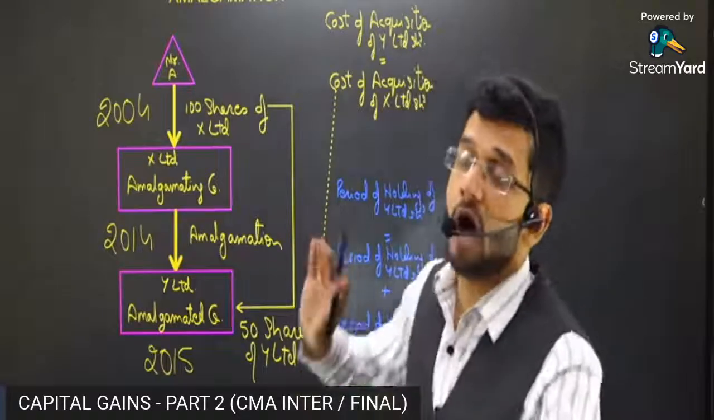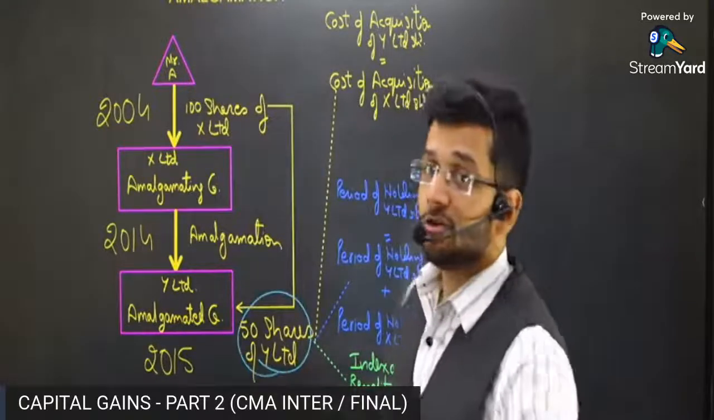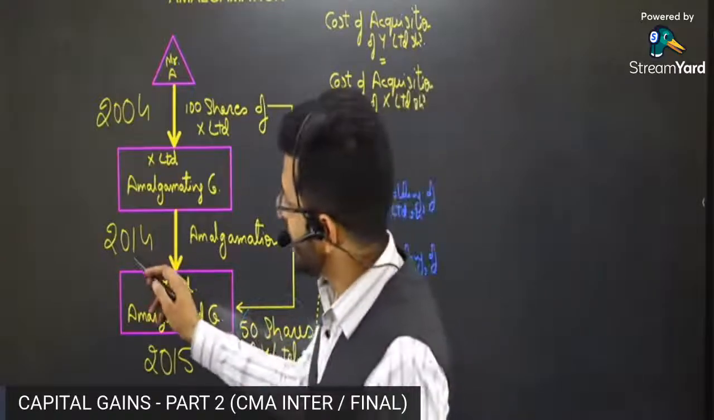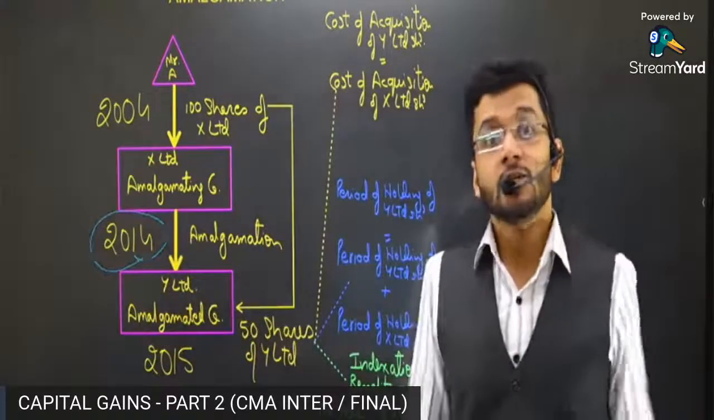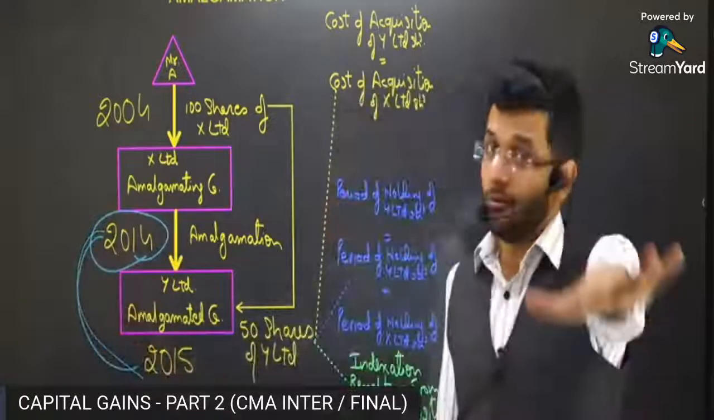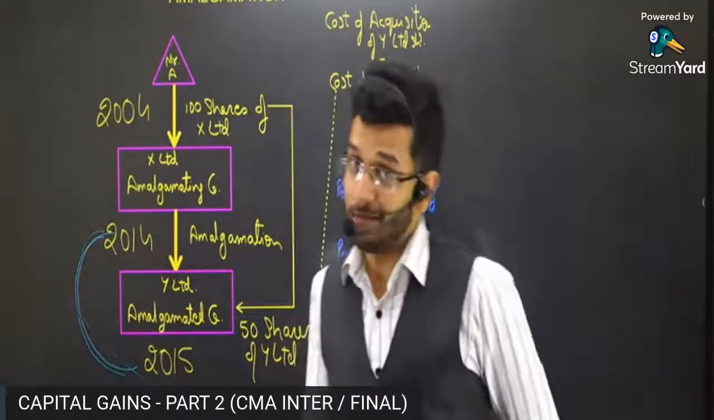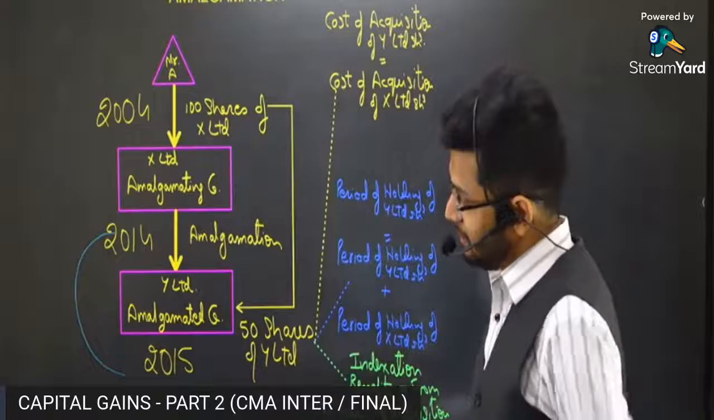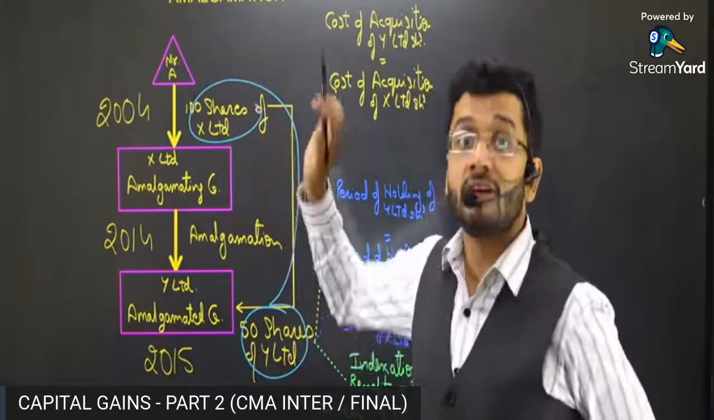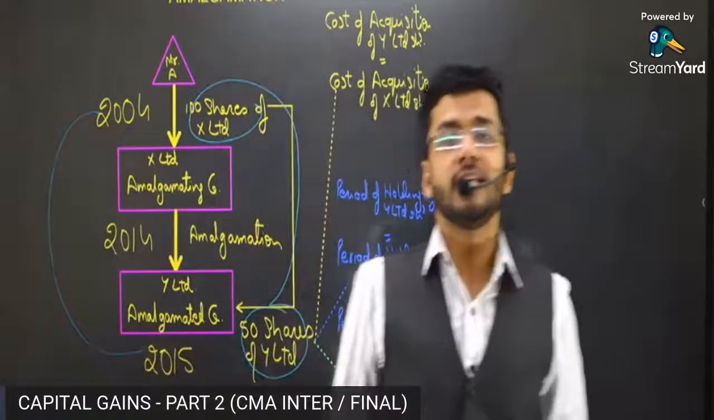Period of holding means for how much time did Mr. A hold these shares of Y Limited. Now you have 2 options. You can tell me, sir, Y Limited shares were received in 2014, so the period of holding is almost 1 year or even less than 1 year, right? You can tell me that. Or you can tell me, sir, since Y Limited shares are in conversion of X Limited shares, therefore the period of holding should be determined from 2004 till 2015.